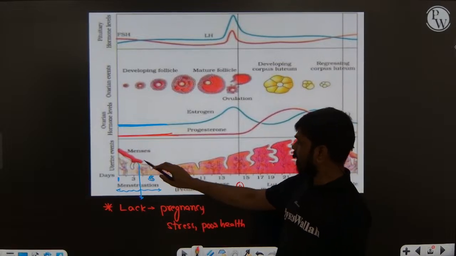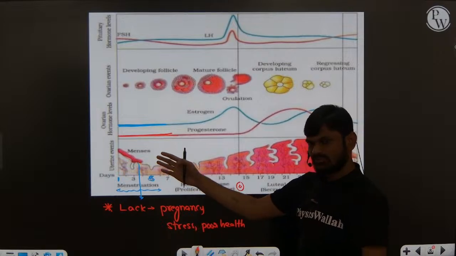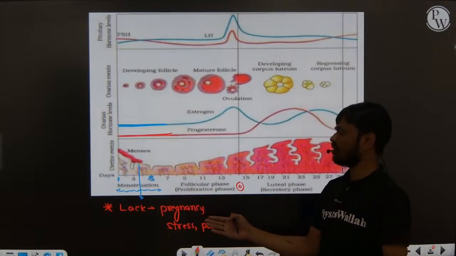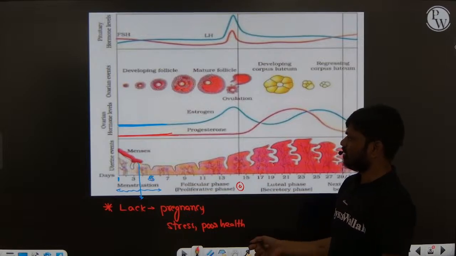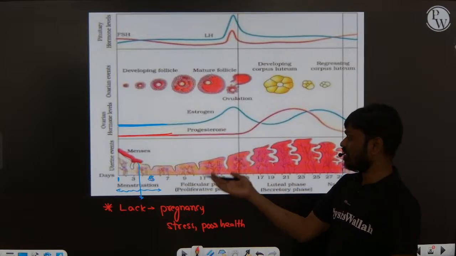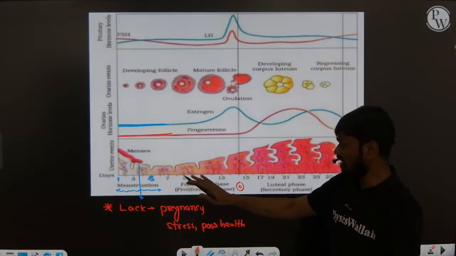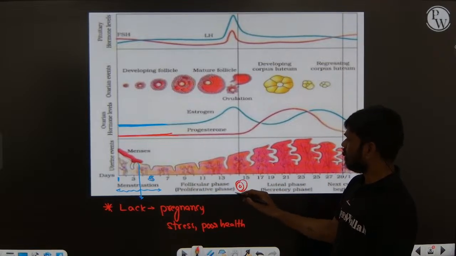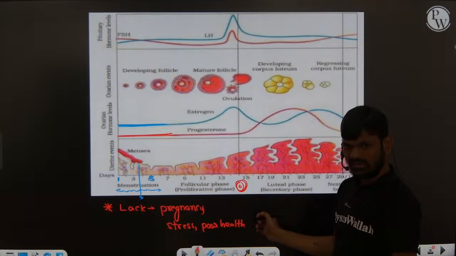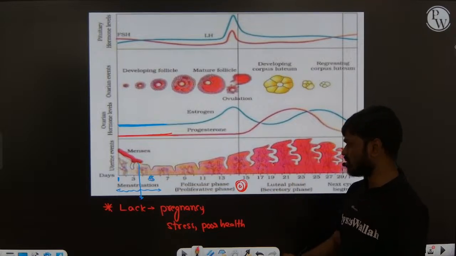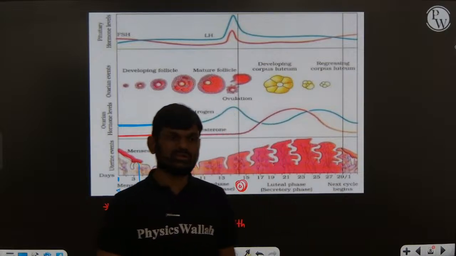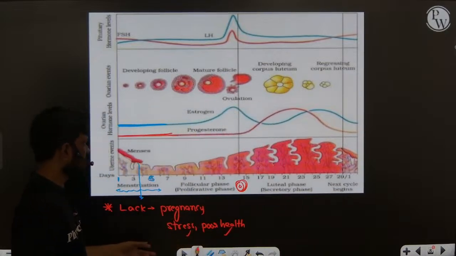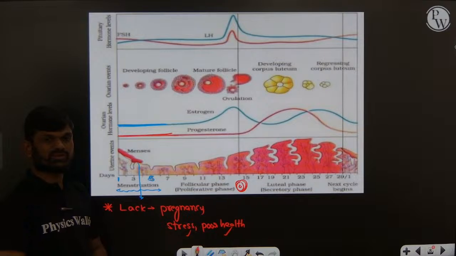And lack of menstruation may mean pregnancy. If menstruation is there, that means the ovum, the secondary oocyte, is not fertilized. Some other reasons are stress or poor condition. Lack of menstruation means these conditions are also affecting the menstruation.